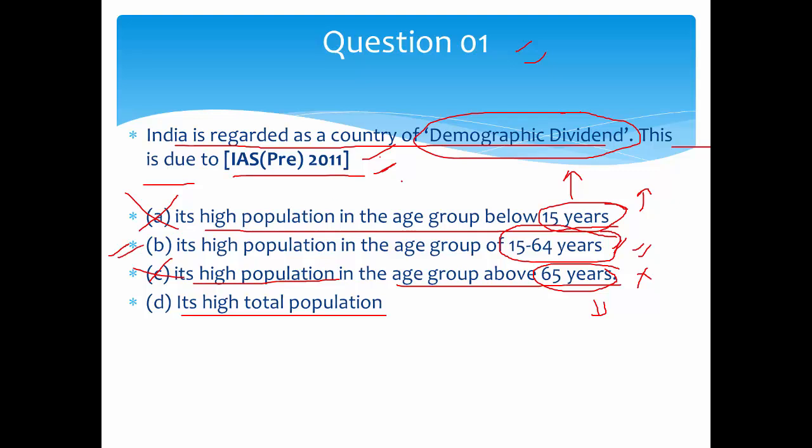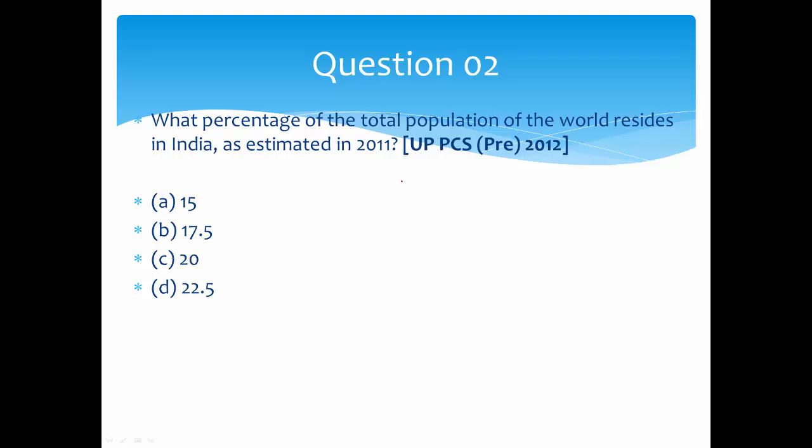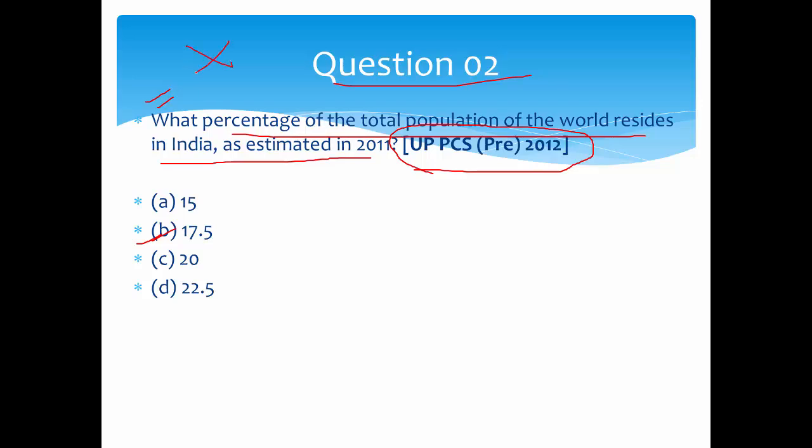If you have a basic understanding, you can do these questions easily. Then the second question: what percentage of the total population of the world resides in India, as estimated in 2011? This is a totally factual question, and these types of questions come only in UPPCS, Bihar PCS or Bengal PCS. The answer is 17.5, and if you go through the data that keeps coming in newspapers, the Economic Survey or other surveys, you will know this. This is not a good question, so just leave it.